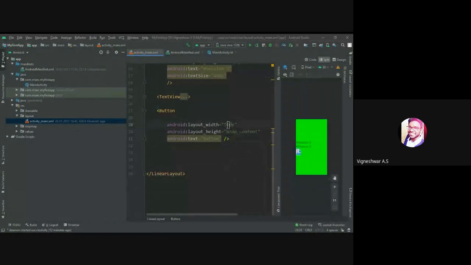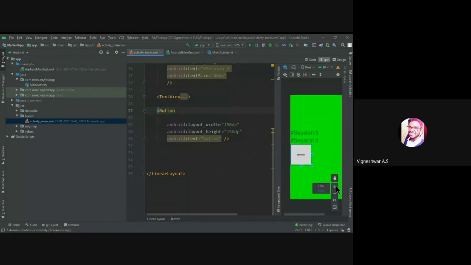Let me make it 150 dp. The width of the button is 150 dp now, and the height of the button will also be 150. Now I should get a rectangular output of a button. Yes, now I'm getting a rectangular output of a button. Let me zoom in and show you.